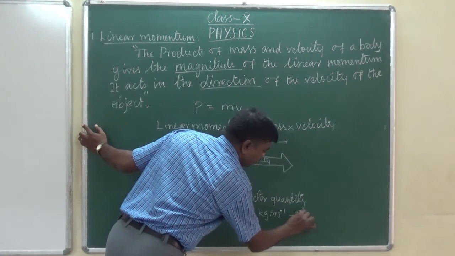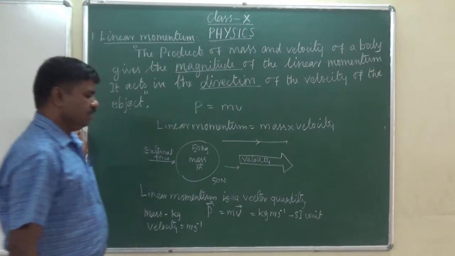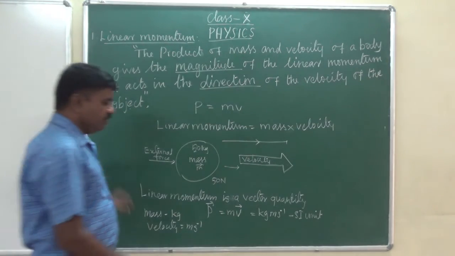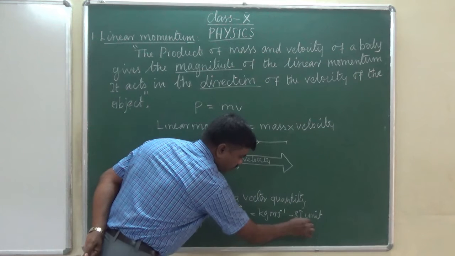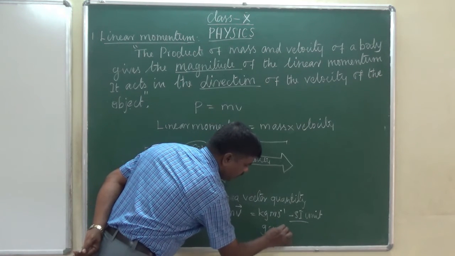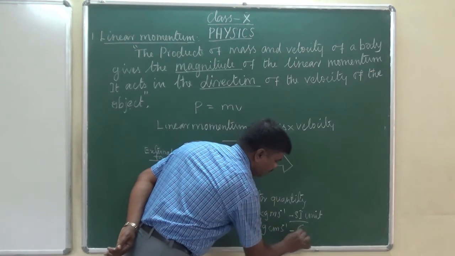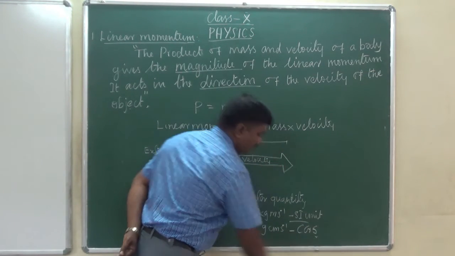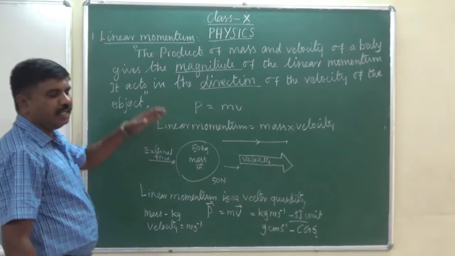In the CGS system, it is gram centimeter per second, that is g cm s power minus 1. Okay. So this is about linear momentum.